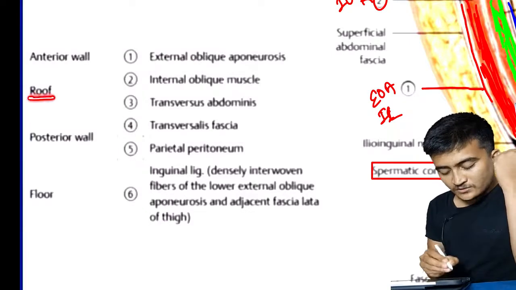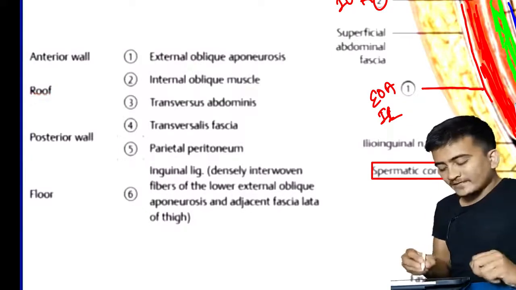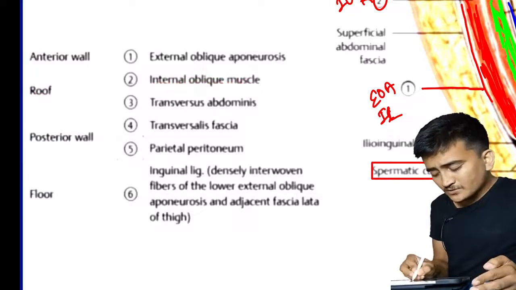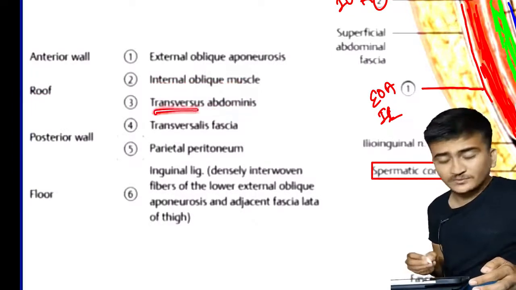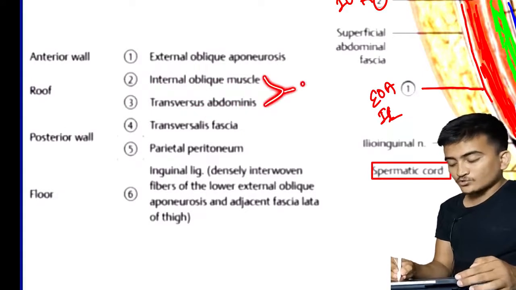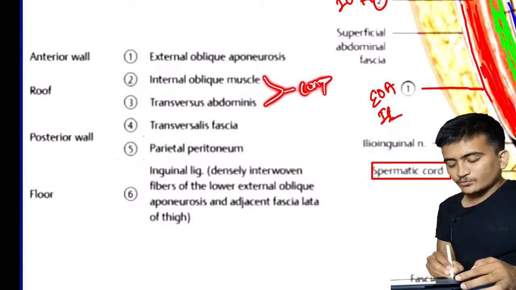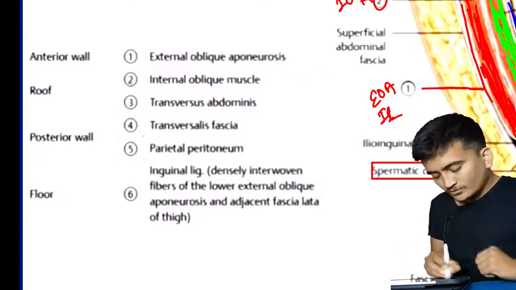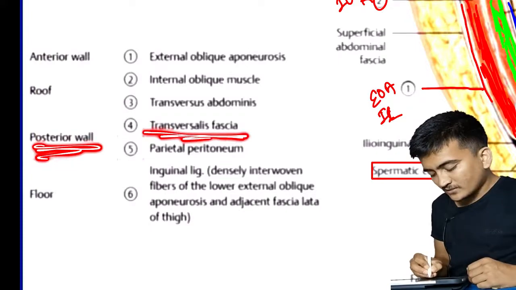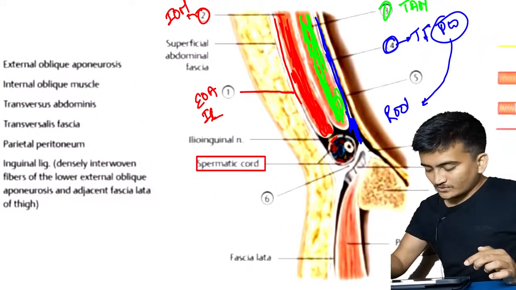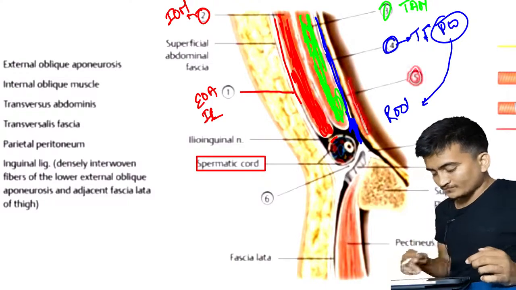Now another thing, and that is the roof. The roof is being formed by the internal oblique muscle. You remember the internal oblique muscle and transversus abdominis, right? These two things were forming what? The conjoined tendon, if you remember. Now the posterior wall, what are the things contributing to the posterior wall? The things that are contributing to the posterior wall are transversalis fascia and parietal peritoneum, right? Parietal peritoneum, which is outer to this number 5 structure.